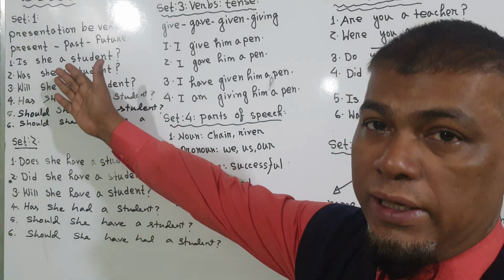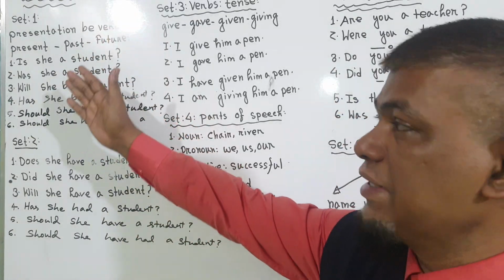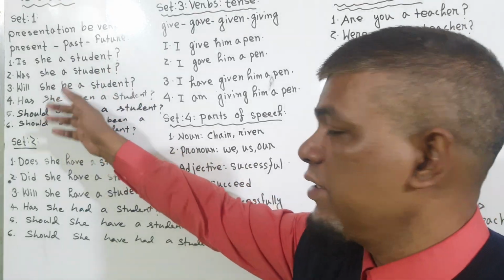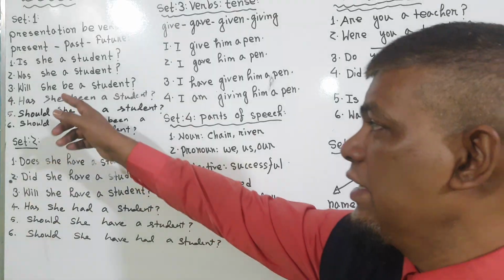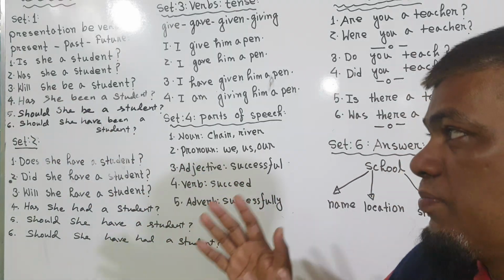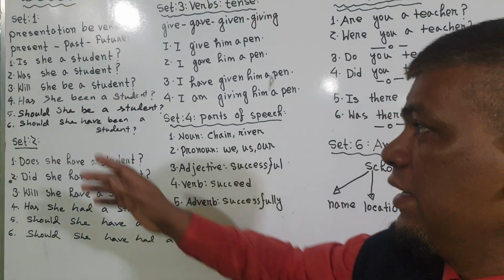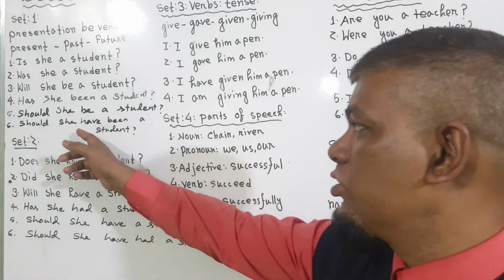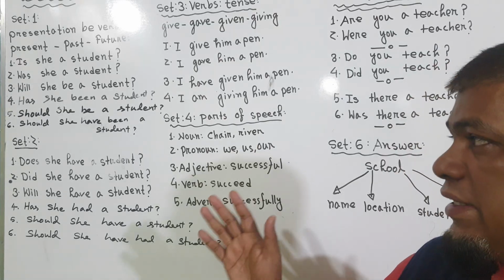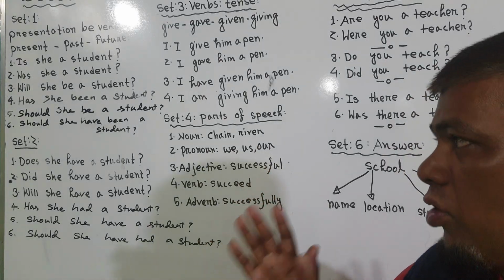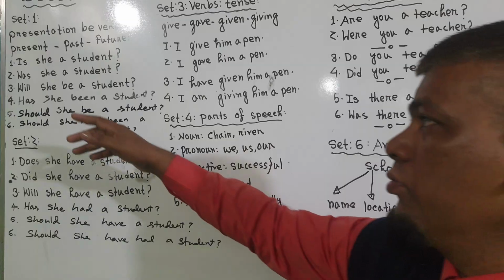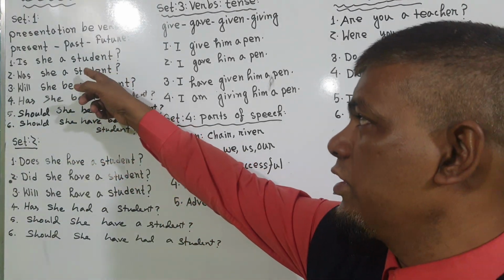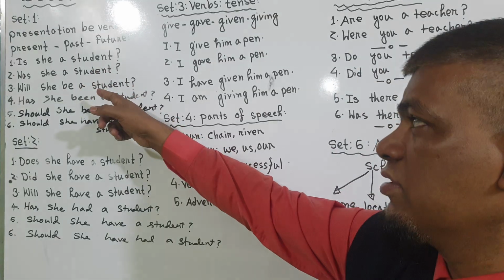So, "is" tells us about present tense, "was" tells us about past tense, "will she be" tells us about future tense, "has she been" is present perfect tense, and "should she be a student" is advice. "Should she have been a student" is also advice, and that talks about past tense. So we can change and practice more sentences using different kinds of verbs here.